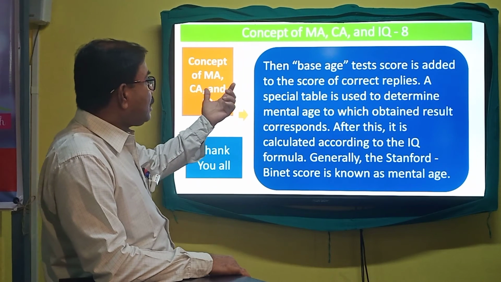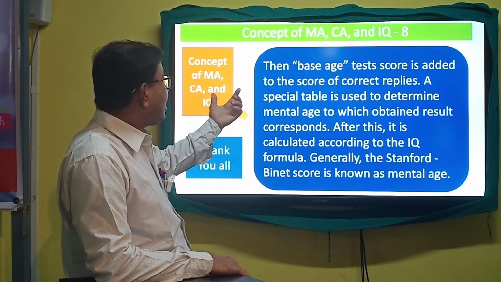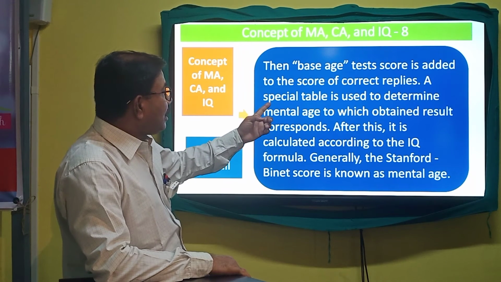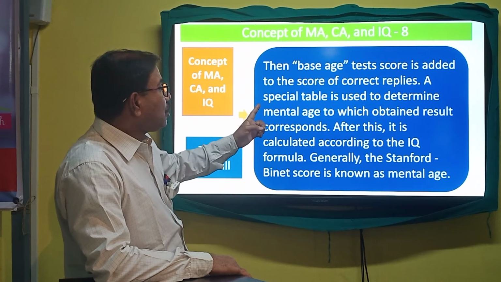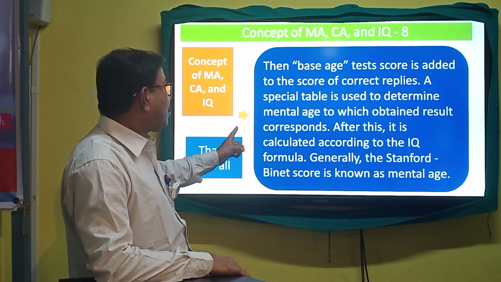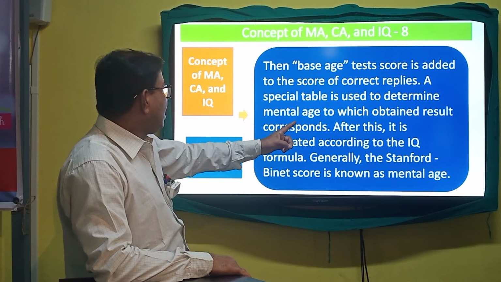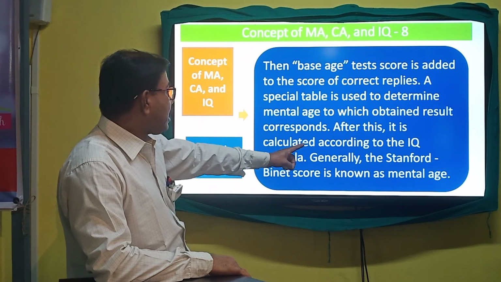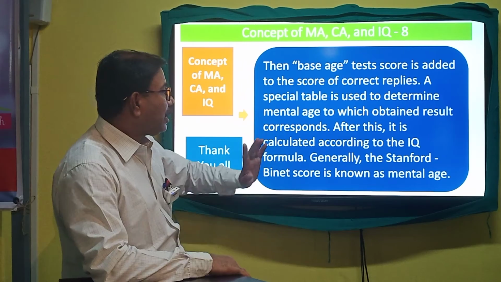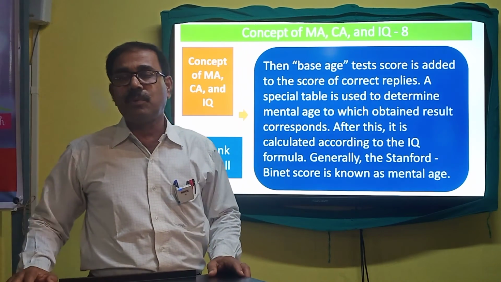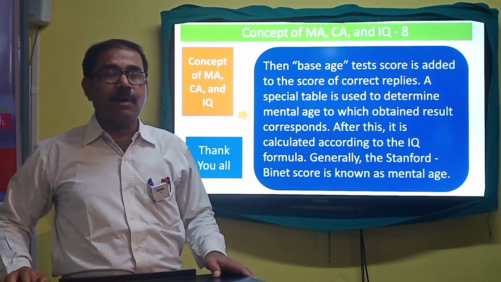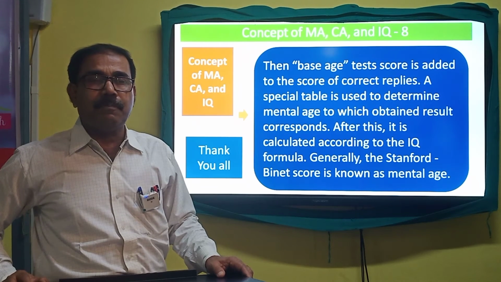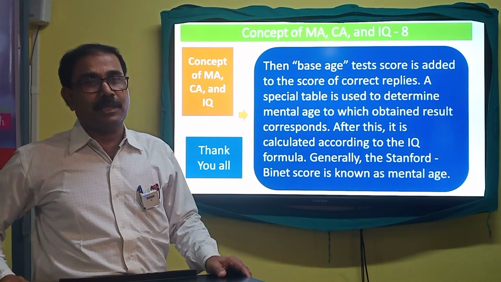Then the base age test score is added to the score of correct replies. A spatial table is used to determine the mental age to which the obtained result corresponds. After this, it is calculated according to the IQ formula. Generally, the Stanford Binet score is known as mental age, about which we discussed in our earlier class when we discussed the process of measurement of intelligence.